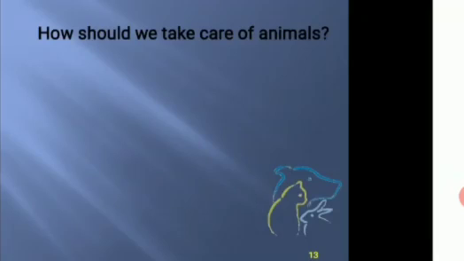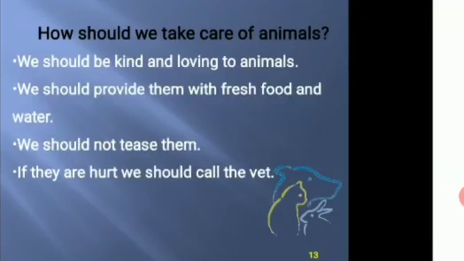Animals provide us so many things, so we should take care of animals. We should be kind and loving to animals. We should provide them with fresh food and water. We should not tease them. If they are hurt, we should call the vet.